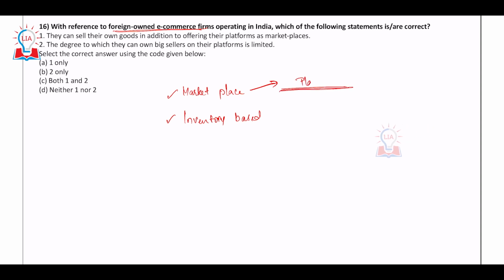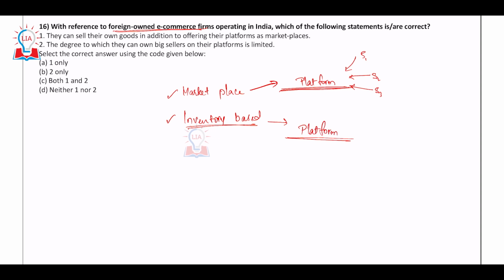A platform to sell goods, just a platform. Sellers can come here and make sales. So seller 1, seller 2, seller 3 can come here and make sales. In the inventory based model, the e-commerce firm is going to provide a platform.